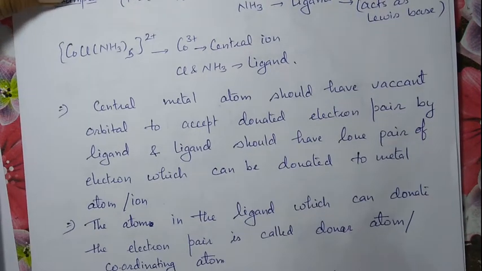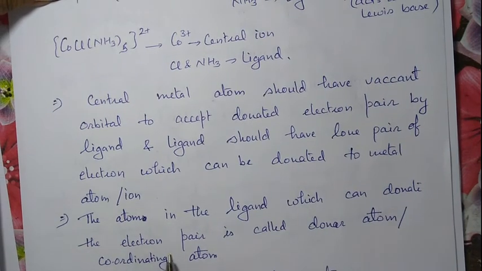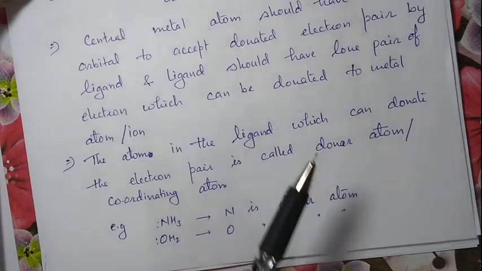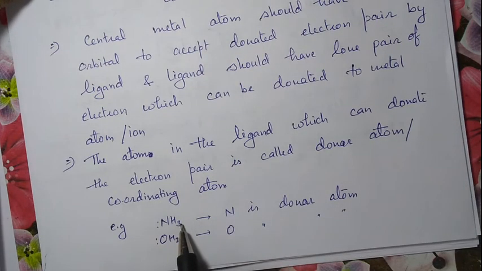The atom in the ligand which can donate the electron pair is called the donor atom. For example, in case of NH3, H can't donate because it has no lone pair, but the lone pair is on this nitrogen.